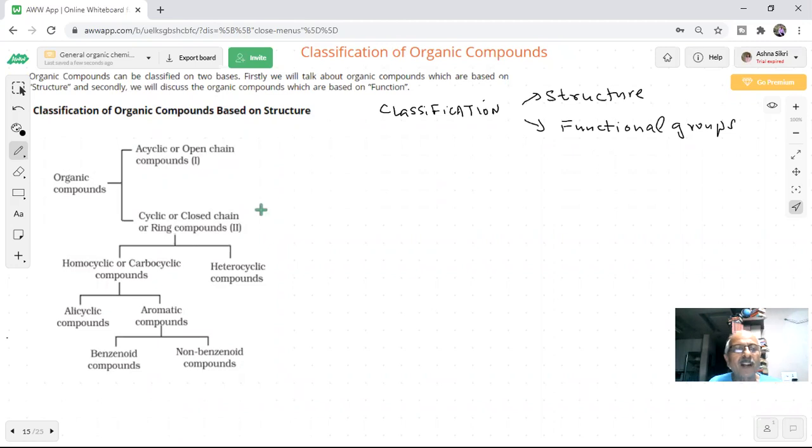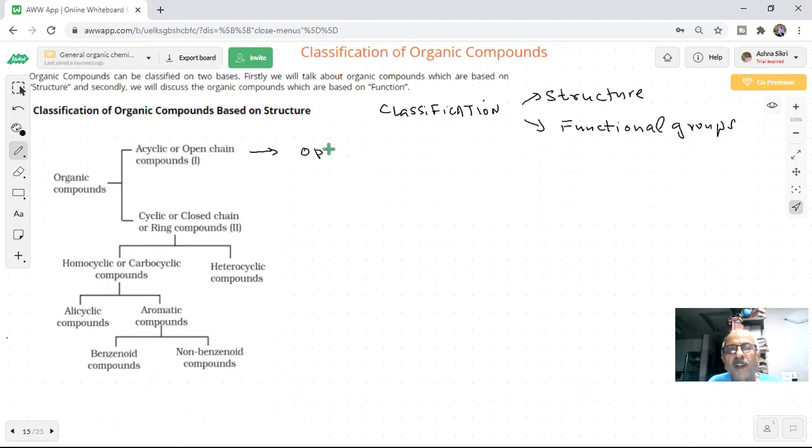When I say organic compounds, they have been divided into acyclic or open chain compounds, and cyclic or closed chain or ring compounds. Acyclic means, 'a' means not, not cyclic, which is open chain.